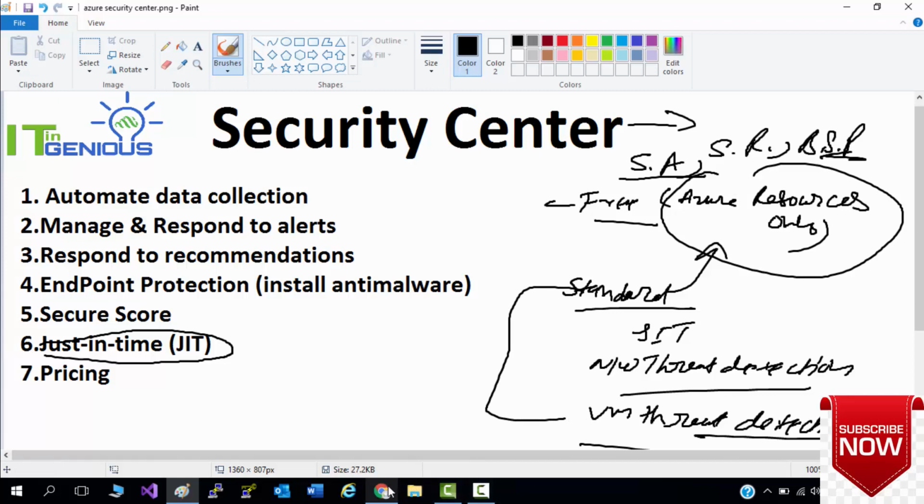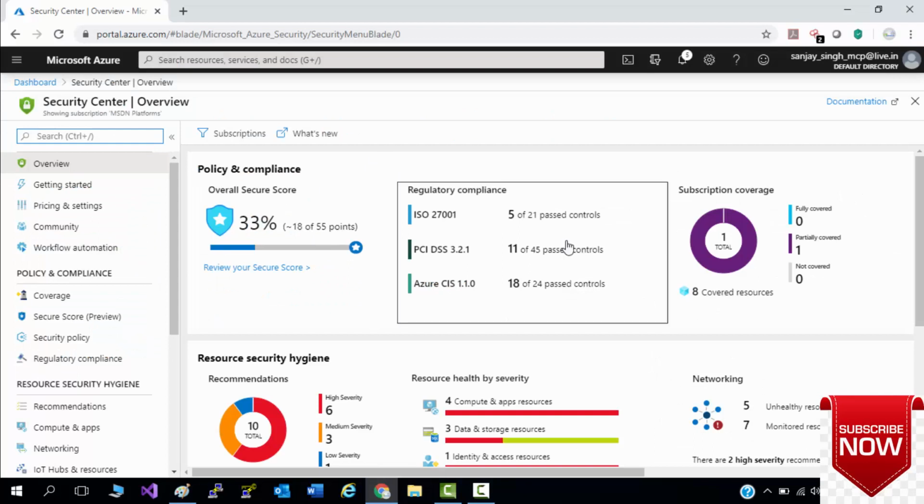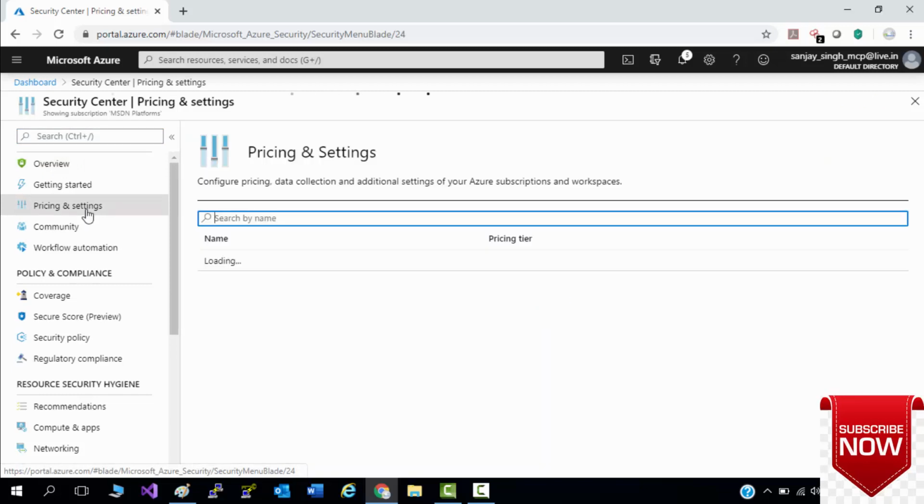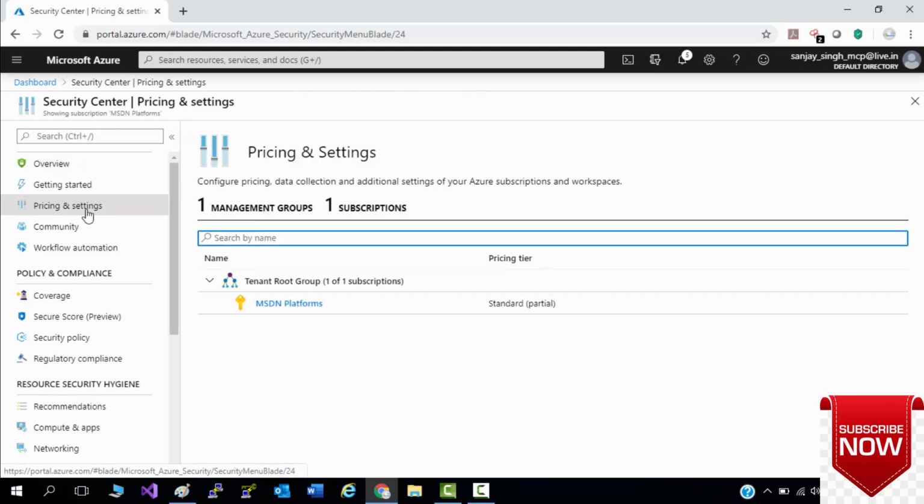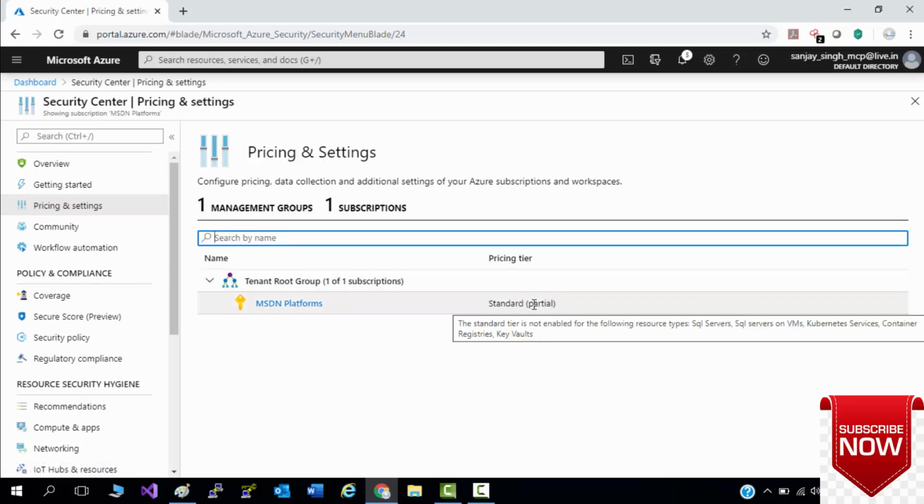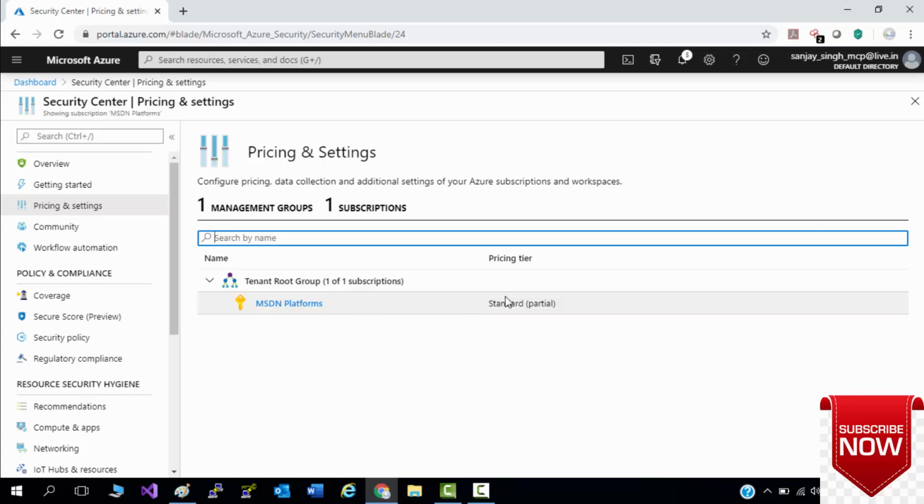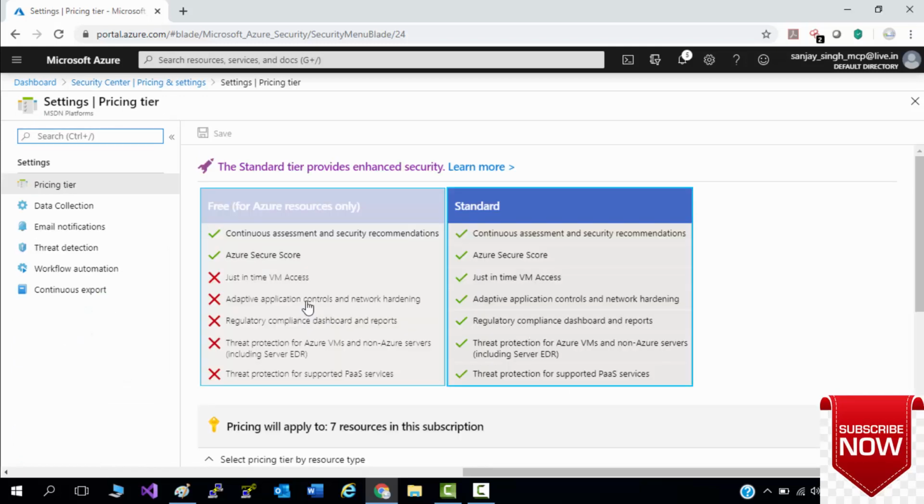Now let's move to your portal. Here you can see that is your overview, which we will discuss later. Now let's go to pricing and settings. Here you can see I'm using my subscription, where this is enabled. You can see that it is enabled partially. Why? Let me choose my subscription here, I'll show you. So that is the free tier.